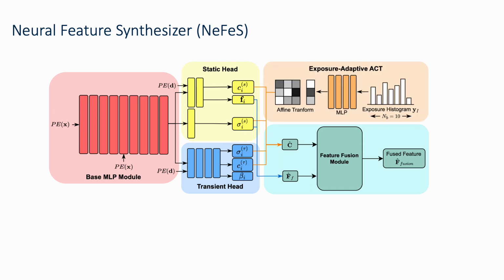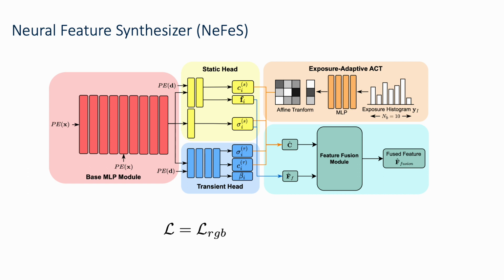First is the exposure adaptive affine color transformation that compensates exposure differences between images by adapting the color output based on the query image's histogram. This enables the NFS model to render the correct exposure of the query image during inference. And second is the feature fusion module that fuses rendered colors and features, producing a final robust feature map for refinement.